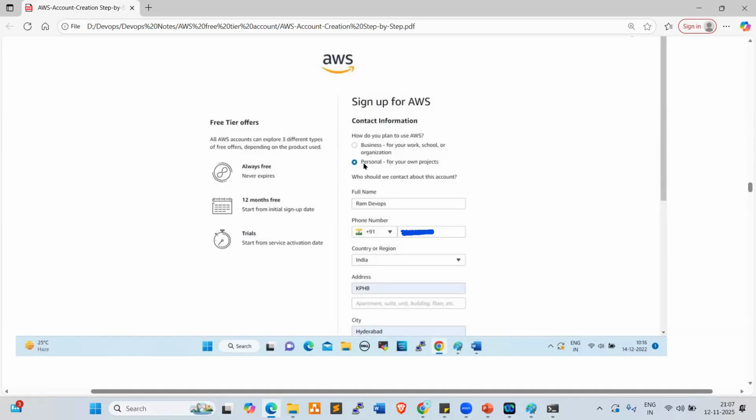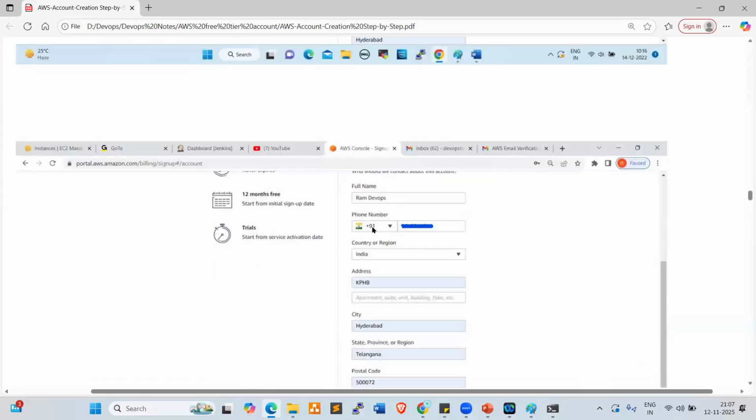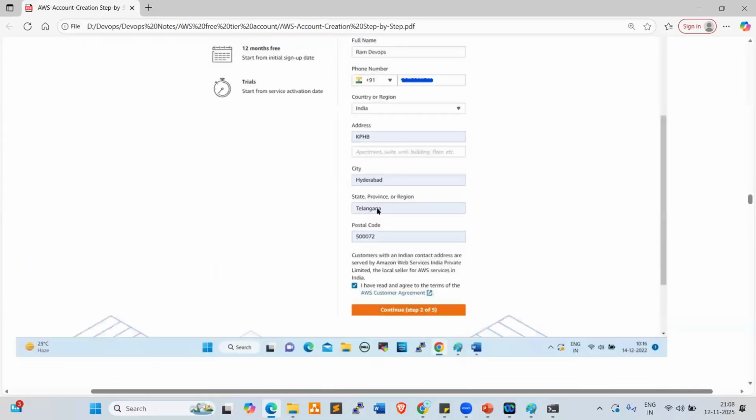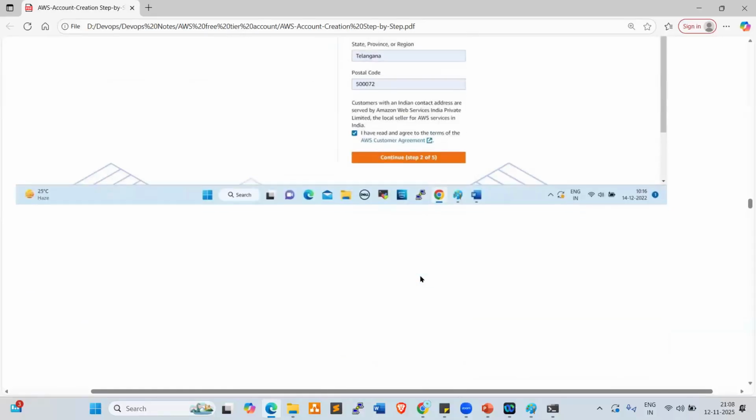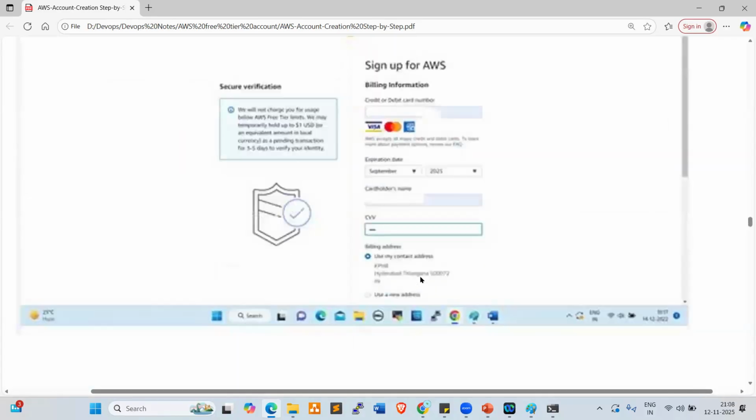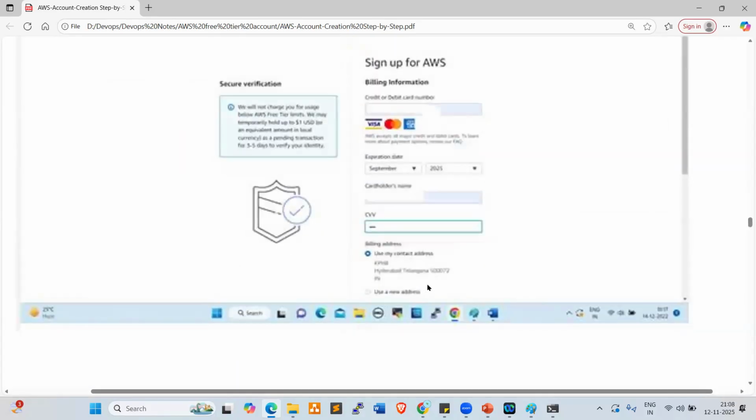So always select personal. You need to provide your full name, mobile number, country or region, address, city, state, and postal code. Check the box saying I have read and agree, and click on continue. After that, it will ask you to provide your bank account information.